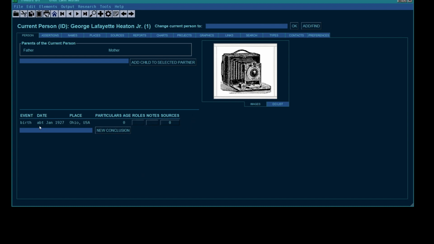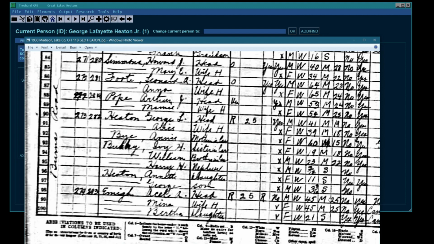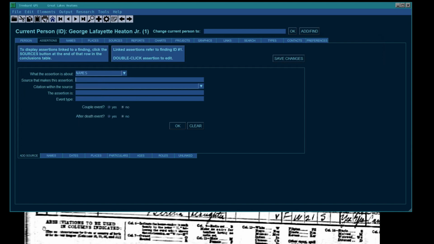All right, now that's my conclusion. But where did I get this information? Well, no sources, right? Let's create a source. There you go. I've decided I'm going to put in 2 assertions right now. Let's put in a name assertion. We know his name is George from this. This document makes that claim, and this document makes the claim that he's 3 years and 3 months old. We're going to put in our assertion exactly the way it says, and that's what an assertion is. An assertion is what the document says. It's a name.